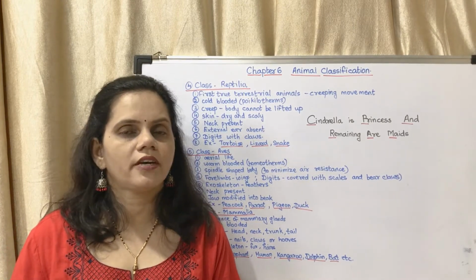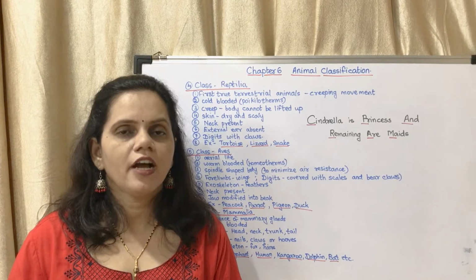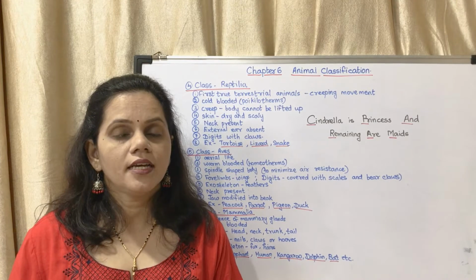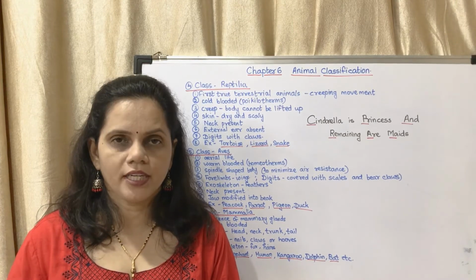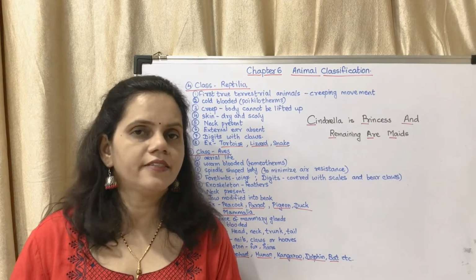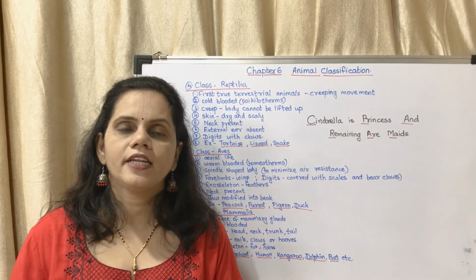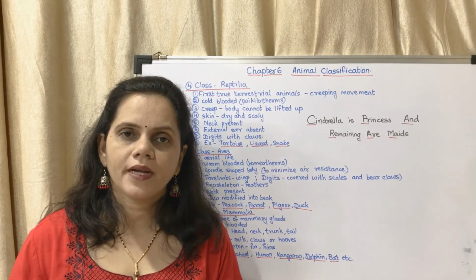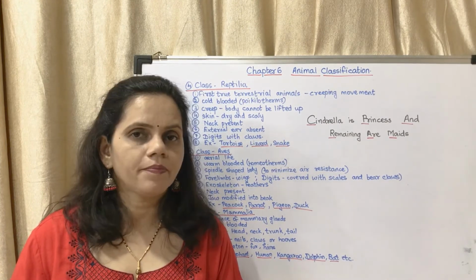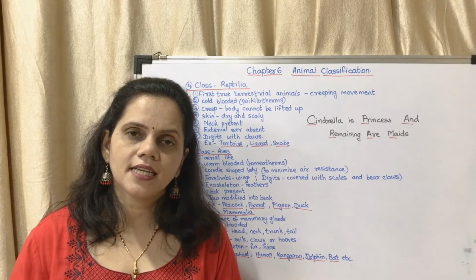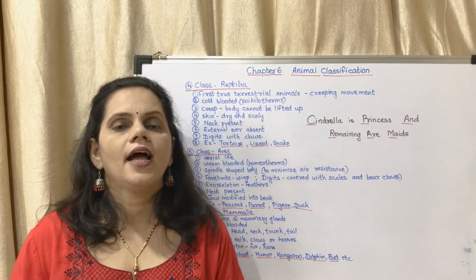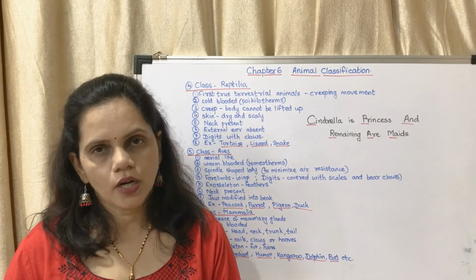Generally the questions are from the exercise itself, but in this chapter you have to learn each and every point. You have to learn the different classifications, then the criteria for classification, then the characteristics of all those belonging to non-chordates and all those belonging to chordates.